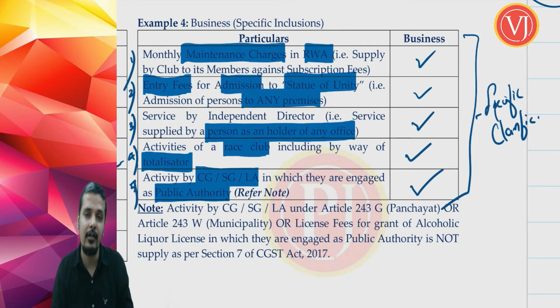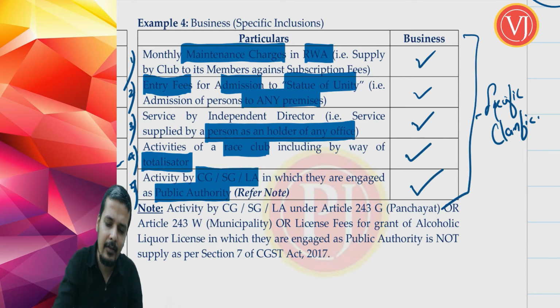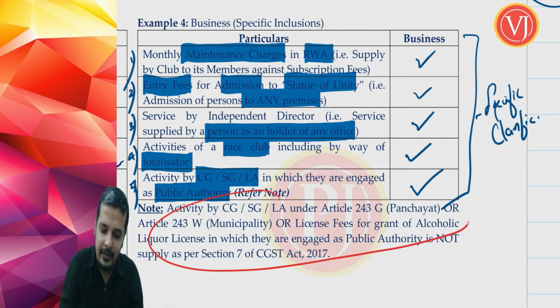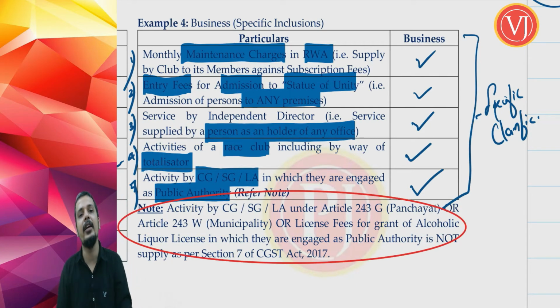If this point was not written, tomorrow it may be argued that it is not business activity, therefore there is no GST. So they are very cautious with the wordings, even to the extent of clarifying it inside the definition of business. Now there is one more point which is given as a note for the last point when you talk about government. This point you will understand when you are going to see not supply.